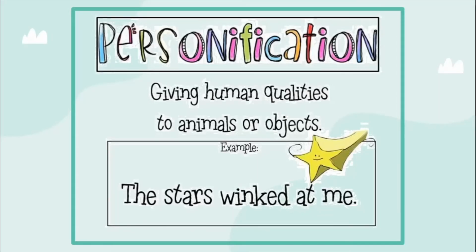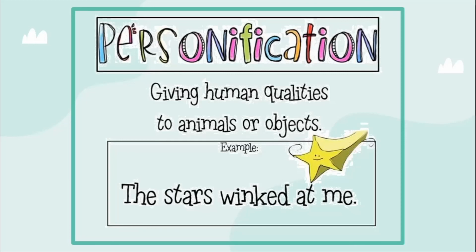So children, that was metaphor for you. Now let's look at the second figure of speech for today quickly. Personification. So what is personification? When you give human qualities to animals or objects, then it is an example of personification. Now human beings have certain unique qualities. We can sing, we can laugh, we can speak, but animals and objects, inanimate things, cannot do all this. But when you give these human qualities to either animals or objects, then it is called personification.